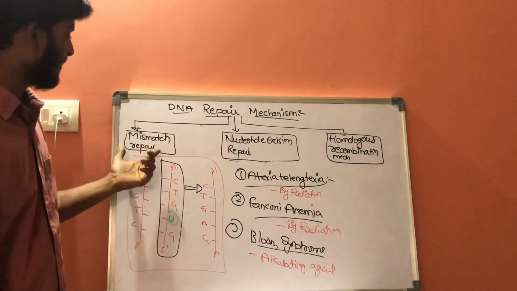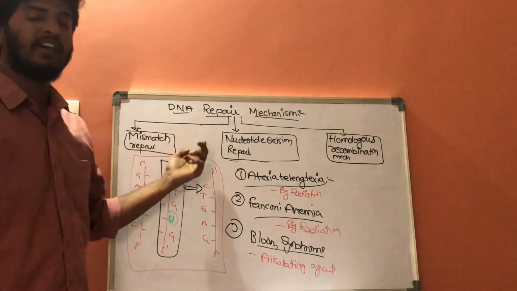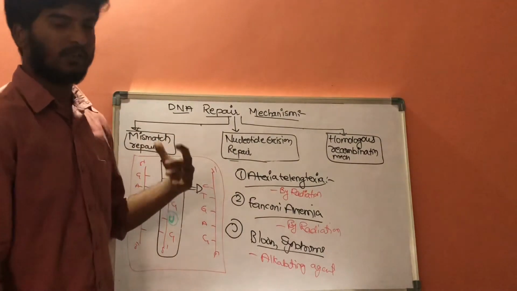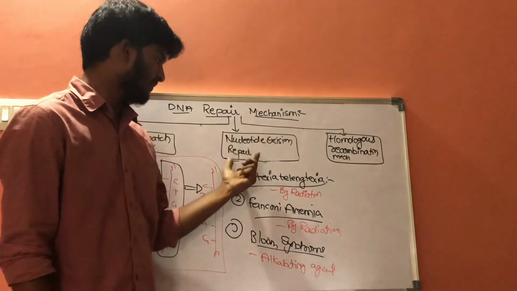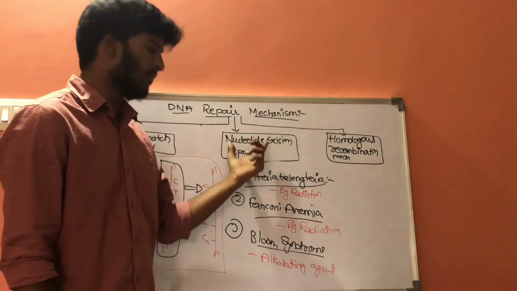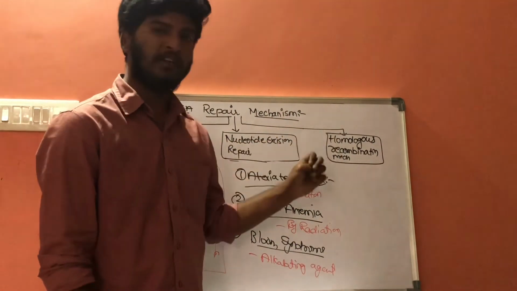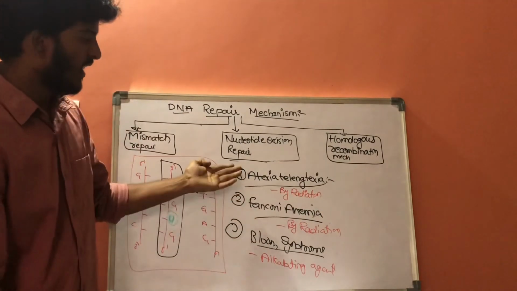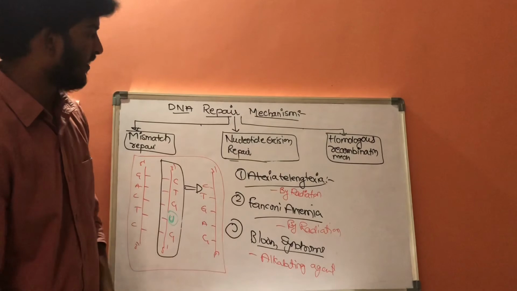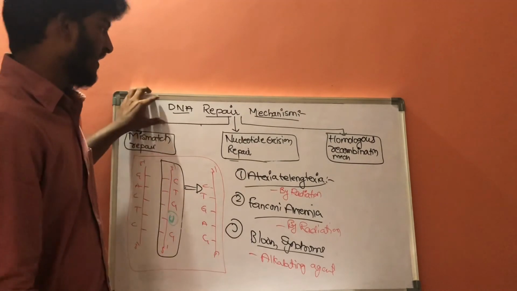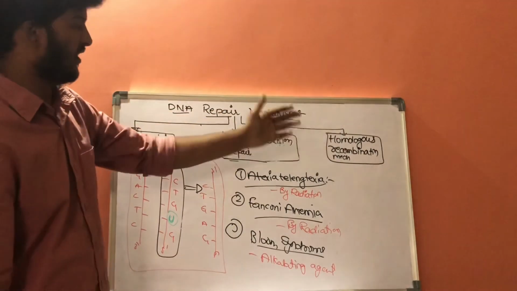If there are any abnormalities in the mismatch repair, it results in a condition called hereditary non-polyposis colon carcinoma. If there are any abnormalities in the nucleotide excision repair mechanism, it results in a condition called xeroderma pigmentosum. If there are any abnormalities in the homologous recombination mechanism, it results in 3 conditions: ataxia telangiectasia, Fanconi anemia, and Bloom syndrome.